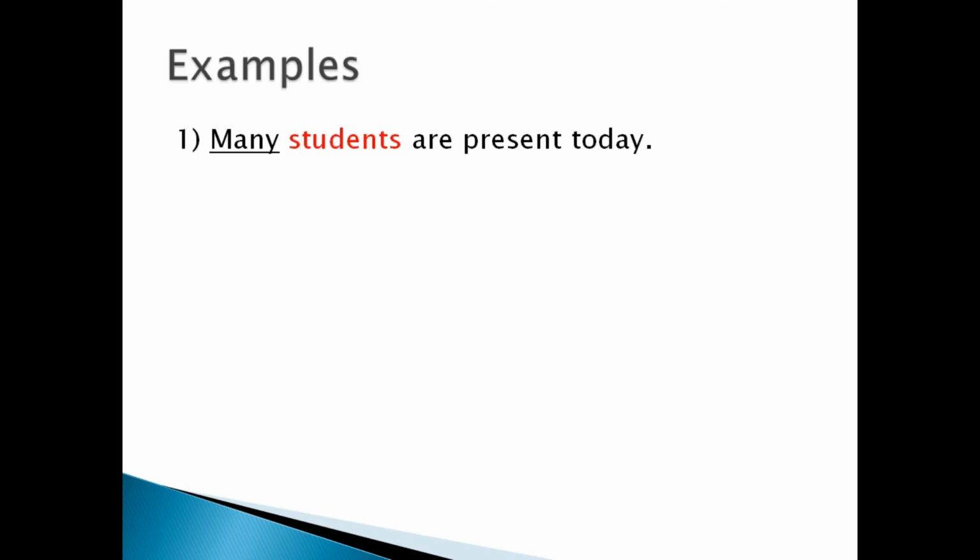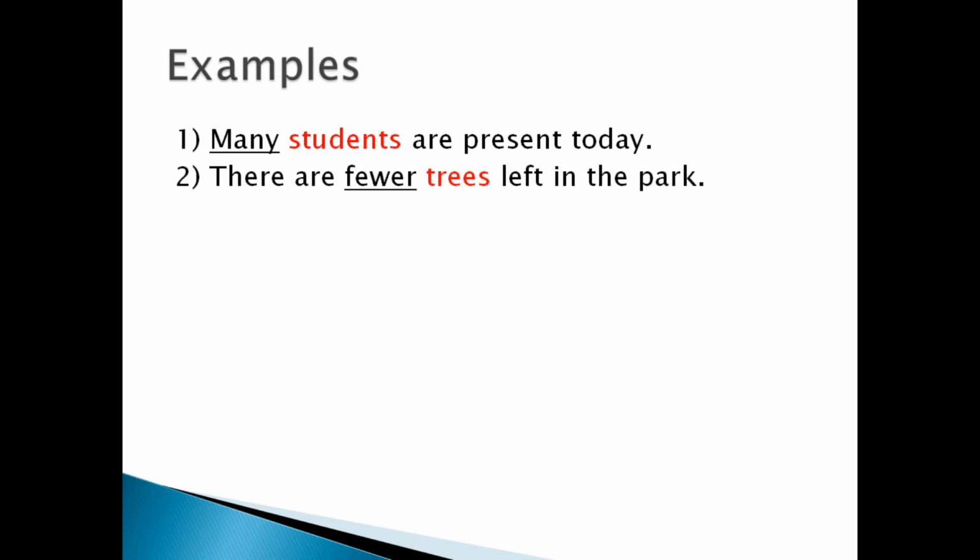Many students are present today. So many is used with students, and students are countable nouns. Student, students. So many denotes plural form of student. There are fewer trees. Trees are countable and fewer is a quantifier determiner. There are fewer trees left in the park. So the presence of trees is less than the expected one.